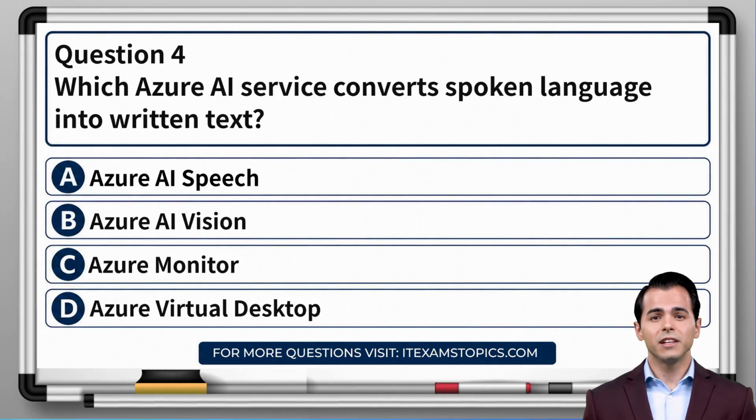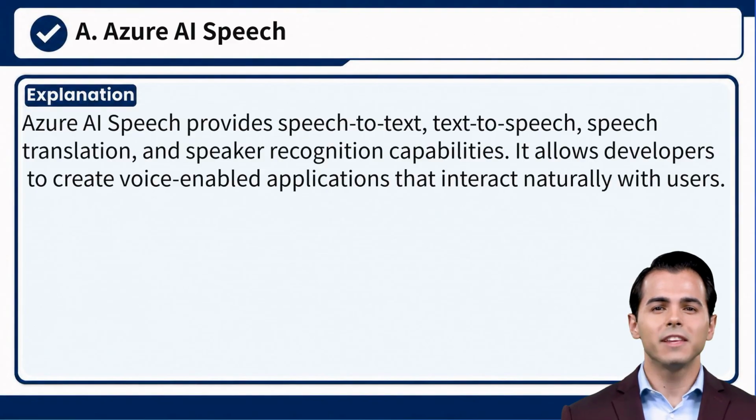Question 4. Which Azure AI service converts spoken language into written text? A. Azure AI Speech. B. Azure AI Vision. C. Azure Monitor. D. Azure Virtual Desktop. Correct answer, A.